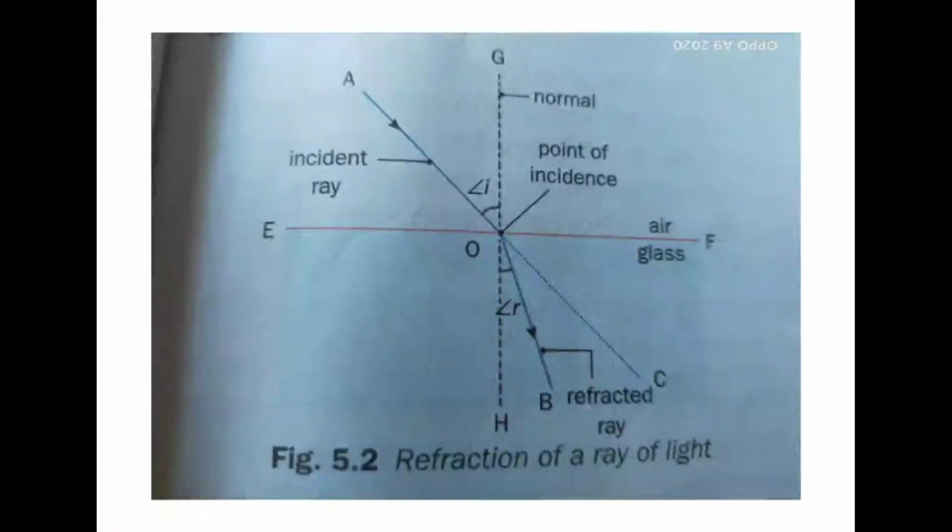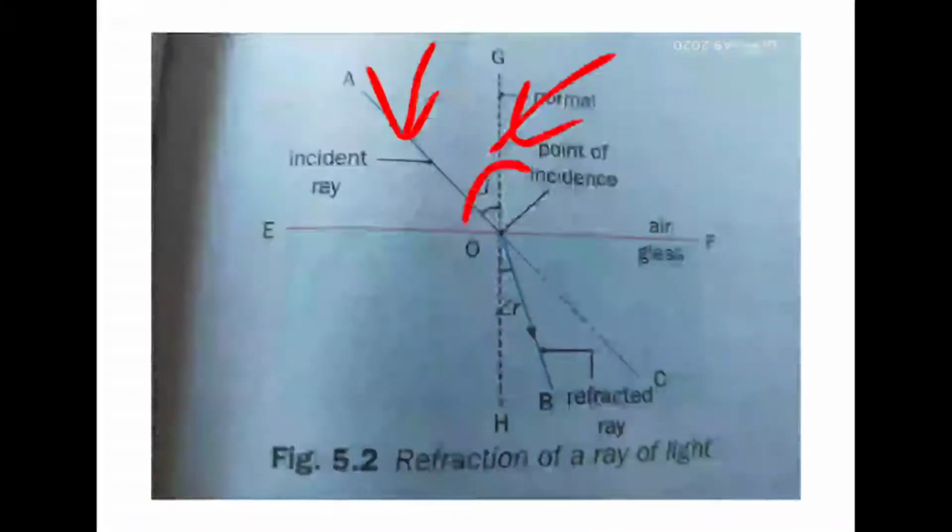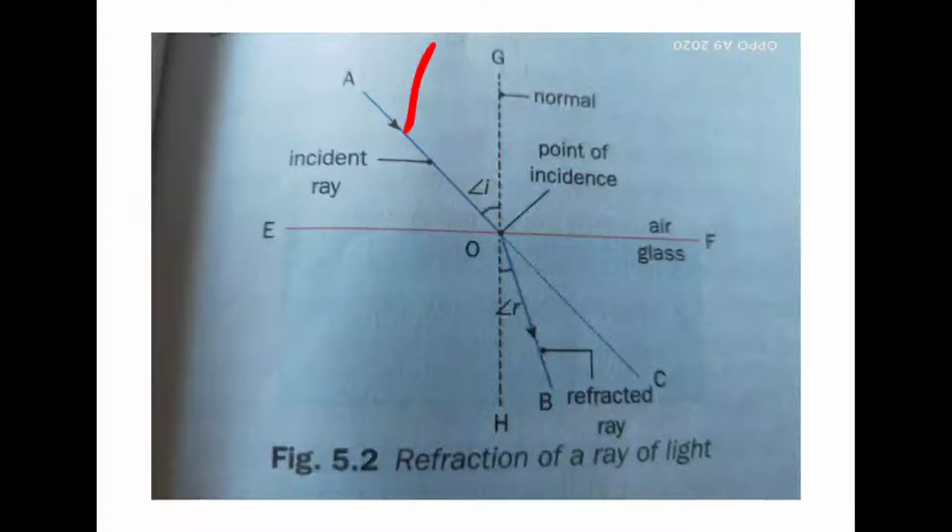So this was the diagram which I was talking about. AO is the incident ray, right? And OB is the refracted ray. So light is getting bent towards the normal. Okay, this is the normal, right? The angle subtended between incident ray and normal is called angle of incidence. Angle between refracted ray and normal is called angle of refraction.